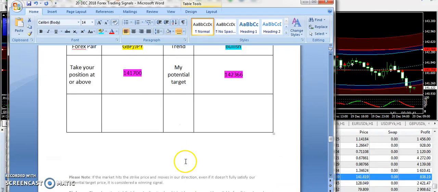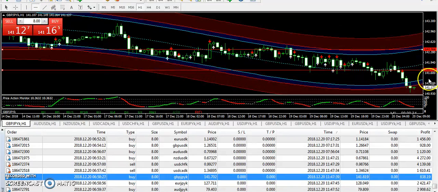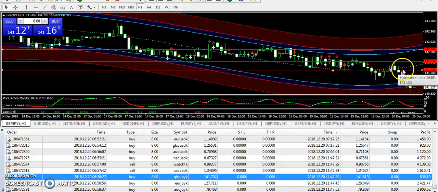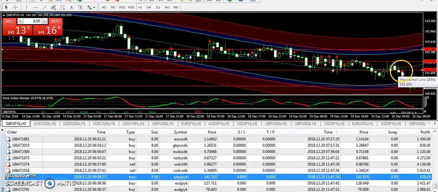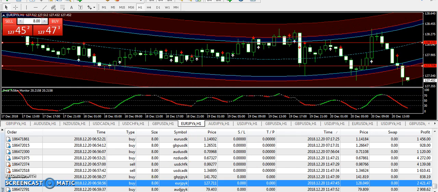Okay guys, the pound was very deceptive today. However, we have done scalping in the morning. 1.41700 was the entry, and guys, you can see it went just a few pips up from the entry, and we have just done scalping on this pair, and later on it was losing the momentum, so we had to close the trade. So if you have traded this one during the scalping, then it might have given the profit. Otherwise I'm not sure, but it is possible that it must have hit the stop loss of the rest of the traders.